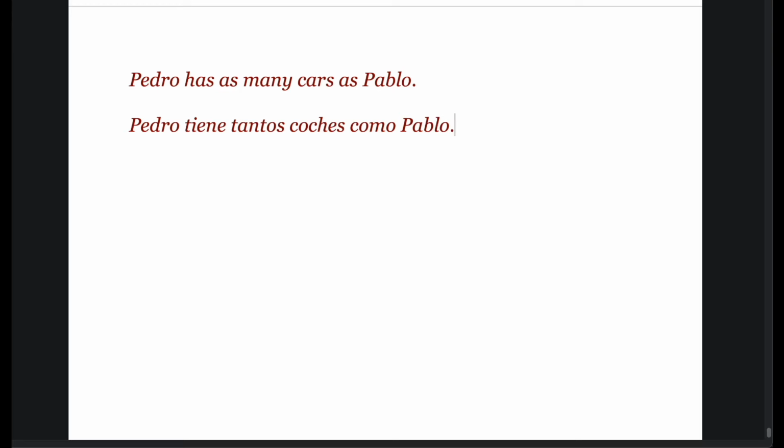Here we are using tanto, which serves like an adjective, as many, a numeral adjective, right? So coche being a masculine noun, I am using tanto and putting an s to it to make it plural. As you already know, the adjectives have to agree with the noun in number and in gender. Coche being a masculine noun, it should be tanto, and it is coches. So the plural of tanto should come, which is coches.